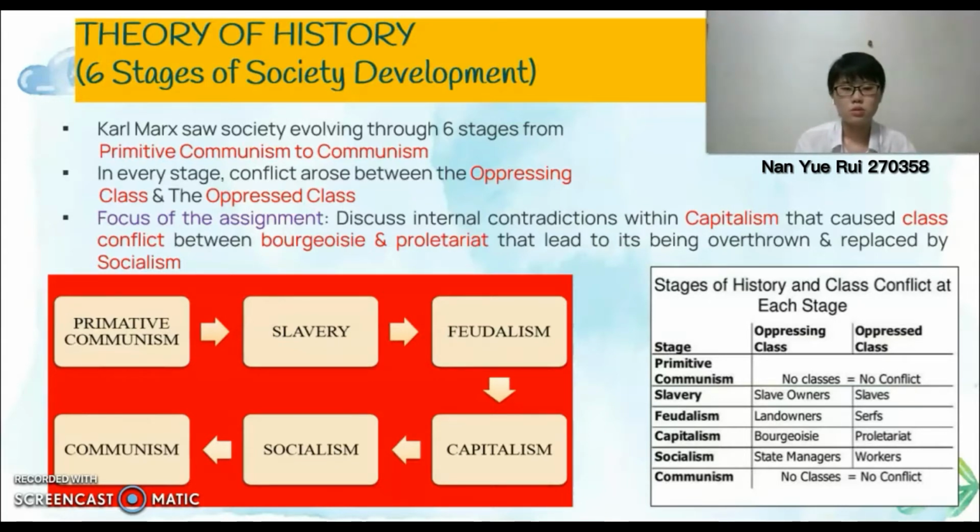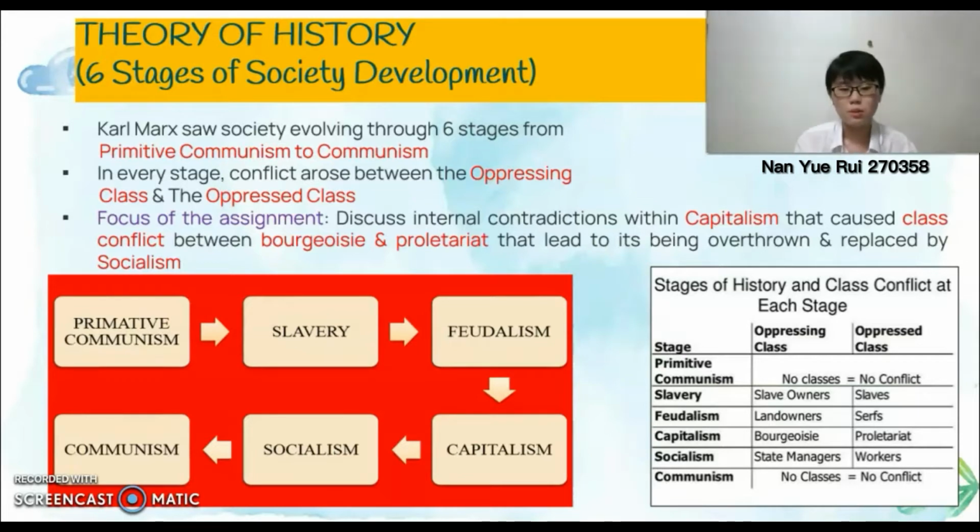Bourgeoisie refers to the capitalists who own the means of production and most of the wealth in the society, whereas proletariat refers to the wage earners who do not own means of production and must sell their labor to survive. Socialism is a populist economic and political system based on the public ownership of means of production.